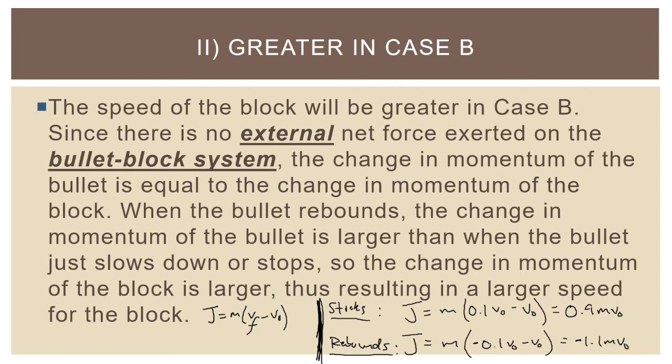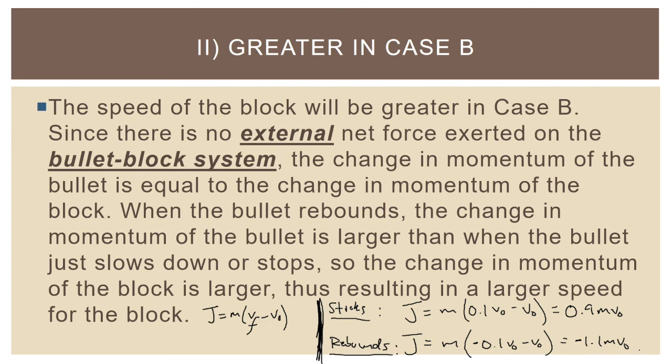Notice, even if instead of the velocity being 0.1, it just rebounds totally with the same initial velocity as it had in the beginning, you get negative v naught minus v naught equals negative 2 m v naught for the impulse. The point is, if you actually just look at the numbers, when an object rebounds, its change in momentum is bigger because it loses all the momentum it had in the original direction it was going in, and then gains momentum in the opposite direction. And that means the impulse is larger. And so whenever an object rebounds, it experiences a larger impulse.